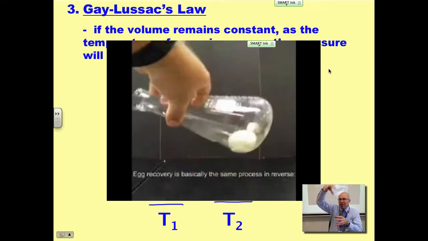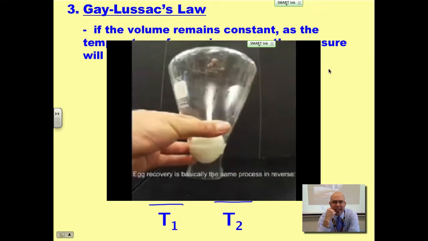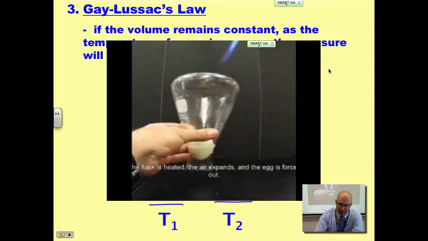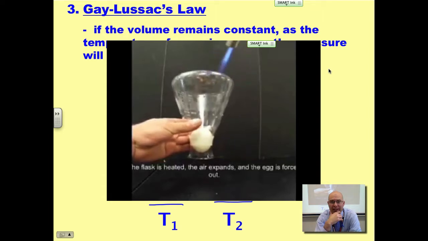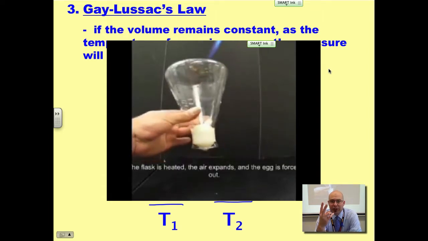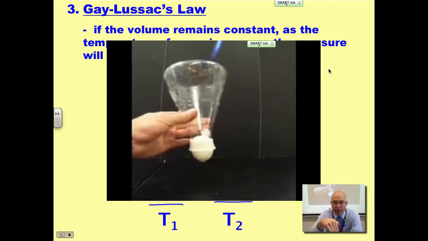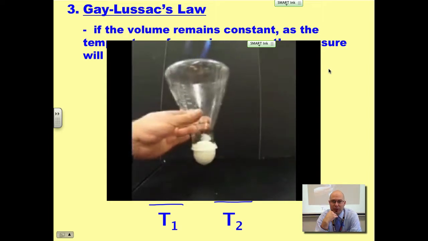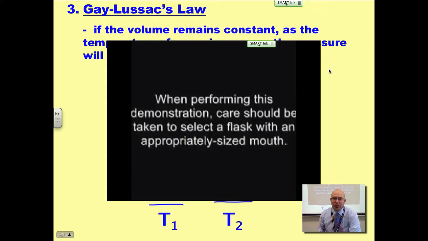That means the atmospheric pressure is more and it'll push it down. Here, how do you get the egg out? You increase the temperature of your air on the top of your egg. Increasing the temperature of that air is going to increase the pressure, and notice it's going to be able to push the air out. Increased temperature increases the pressure, and it pushes it out.